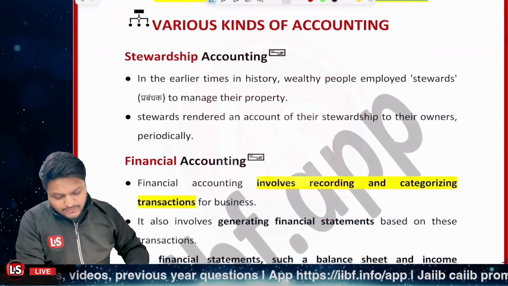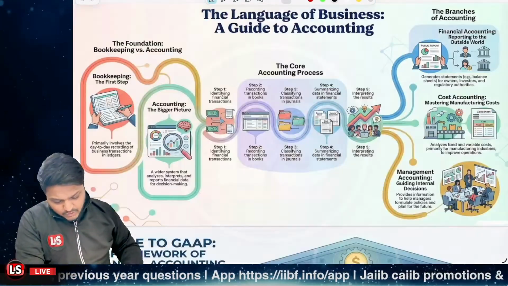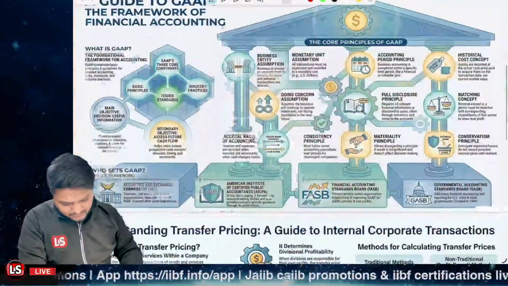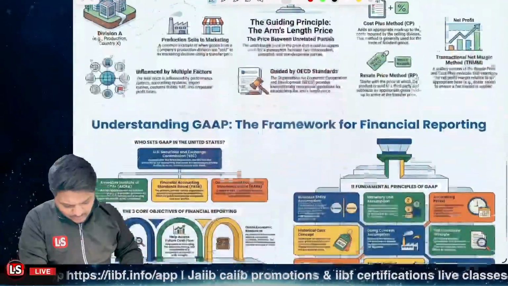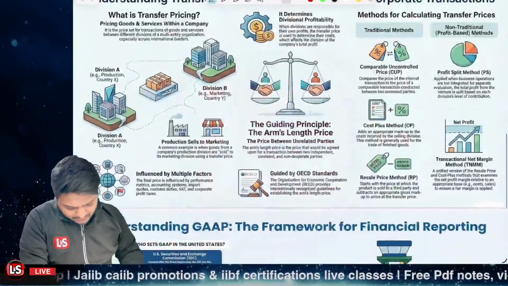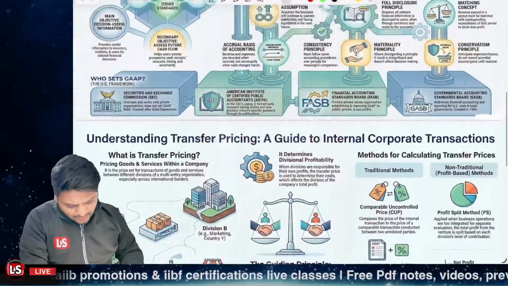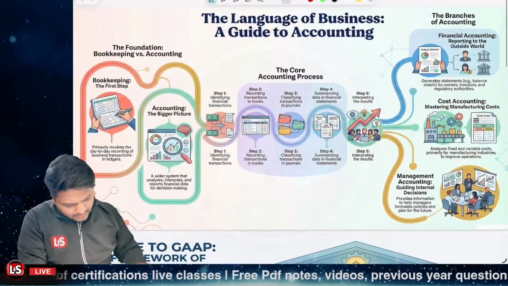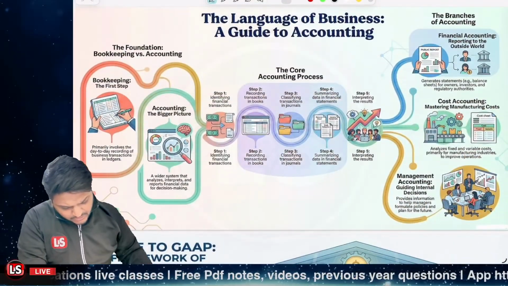Further, it's related to the various types of accounting. When we're talking about the various types of accounting, there are very different types available. What different types of accounting are available? First of all, we have stewardship accounting.